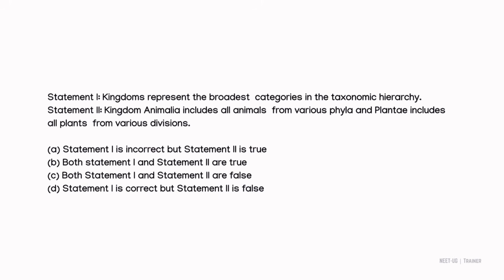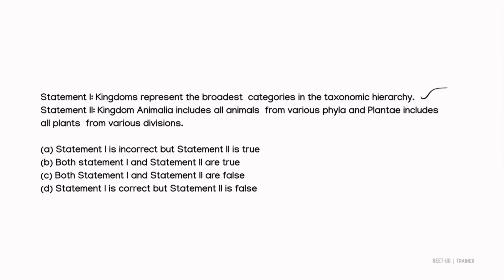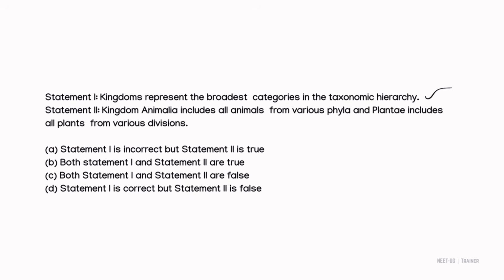Here statement 1 is, kingdoms represent the broadest category in the taxonomic hierarchy, which I have already told you. Kingdom is the highest and broadest category. So statement 1 is true. Statement 2. Kingdom Animalia includes all animals from various phyla.